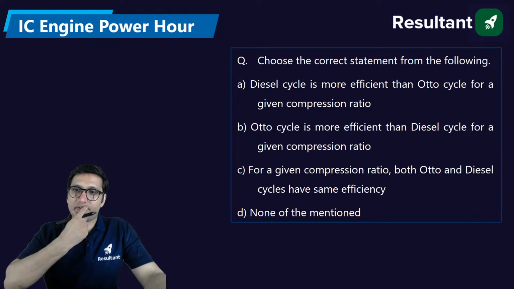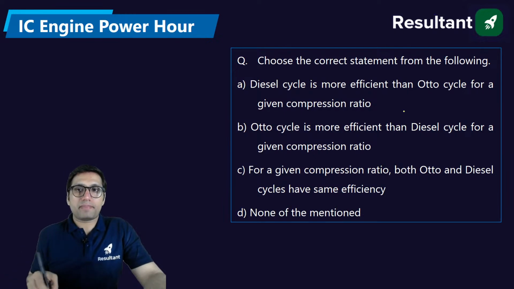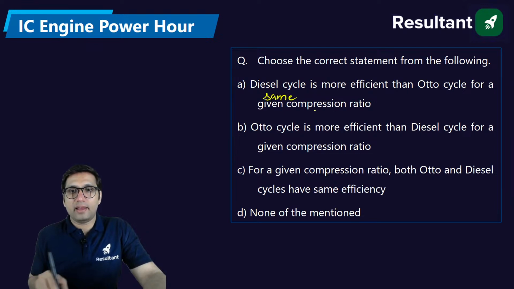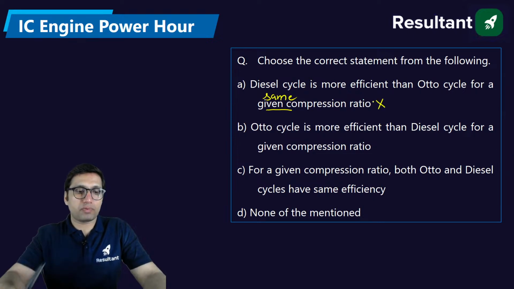Next, choose the correct statement from the following. Diesel cycle is more efficient than Otto cycle for a given compression ratio. Given compression ratio means for same compression ratio. If you compare the diesel cycle and the Otto cycle and we keep compression ratio same, then which cycle will be more efficient? Diesel? Well, this is wrong statement because we know that.